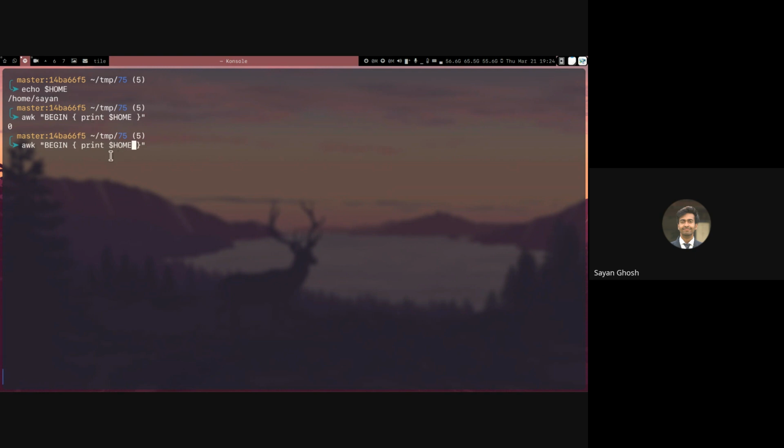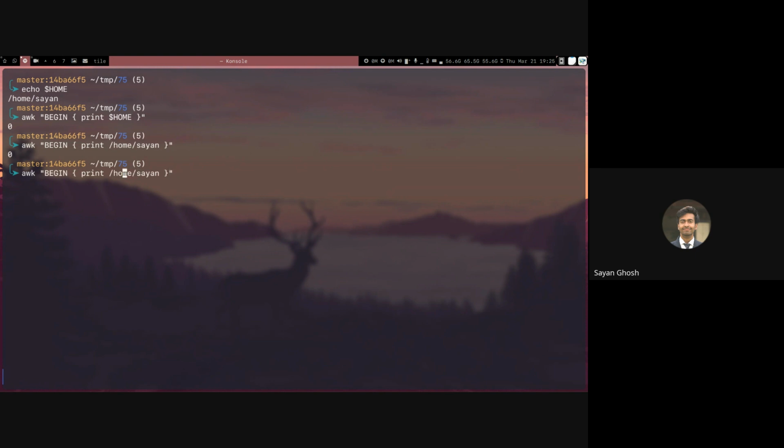So this has been interpolated, so this becomes /home/cyan, but it is then given to awk. And if I just give some text to it like this, it will think of this as a variable itself. So it will try to print the value of this variable. So then it will print 0. So to print it as a string, we have to quote it.